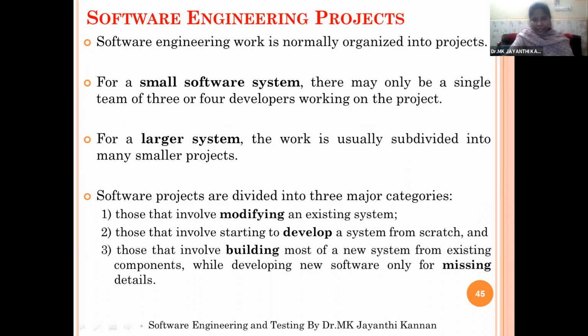Abhinav Ram, any doubt? No, ma'am. Who are the major four stakeholders of any software engineering project? Can you name the four types of people? Customers, users, end users, software development team, and software developers. Swati, Ayyappa Reddy.